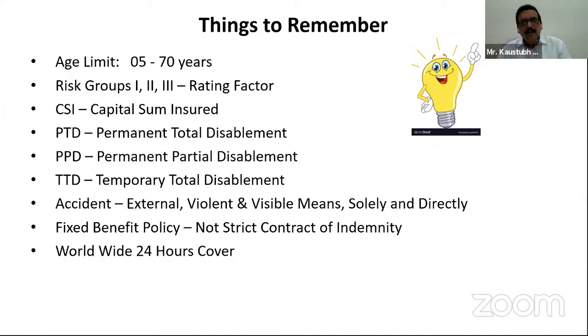So to arrive at a basic sum insured, you may fix his benefit under the policy by saying 6 years of annual income. In this case, the teacher has 50,000 as his salary per month, so his annual income is 6 lakhs. His 6 years of income will be 36 lakhs. So you may grant him a sum insured up to 36 lakhs.